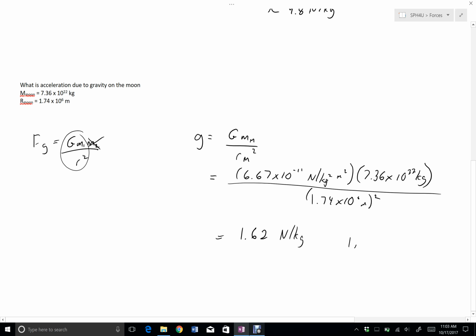But if I remember that 1 newton is equal to a kilogram times a meter per second squared, then if I take a newton per kilogram, then I can get rid of the kilograms and I can recognize that this is 1.62 meters per second squared. And we can think of this number in two different ways. This is a measure of how much gravitational force I would expect to experience on the moon without knowing what that force of gravity was acting on. Or I can view it as if something was dropped on the moon, what acceleration due to gravity would I expect to see for that object?